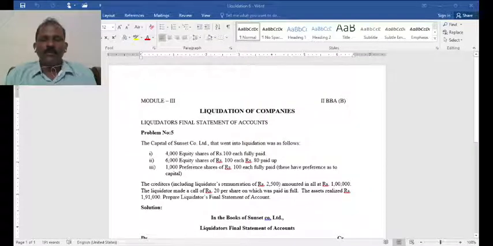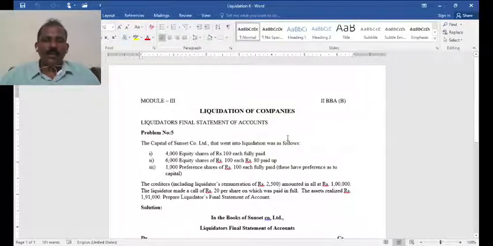In this session, let us discuss one problem on preparation of liquidator's final statement of accounts. This type of problem you may expect in Section B for 8 marks. First, let me go through the problem. The problem looks very small, but it has certain things to understand.